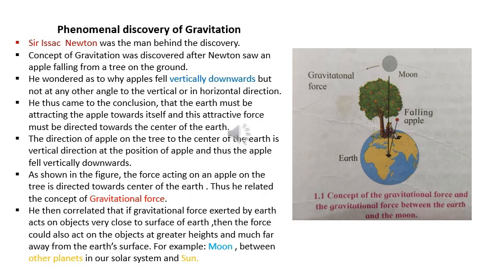He then correlated that if gravitational force exerted by the earth acts on the objects very close to the surface of the earth, then the force could also act on an object at much greater heights and much farther away from the earth's surface. For example, the Moon. The Moon is our only natural satellite which goes around the earth under the influence of gravitational force. Also, the planets, including our own planet Earth, move around the sun under the influence of gravitational force.